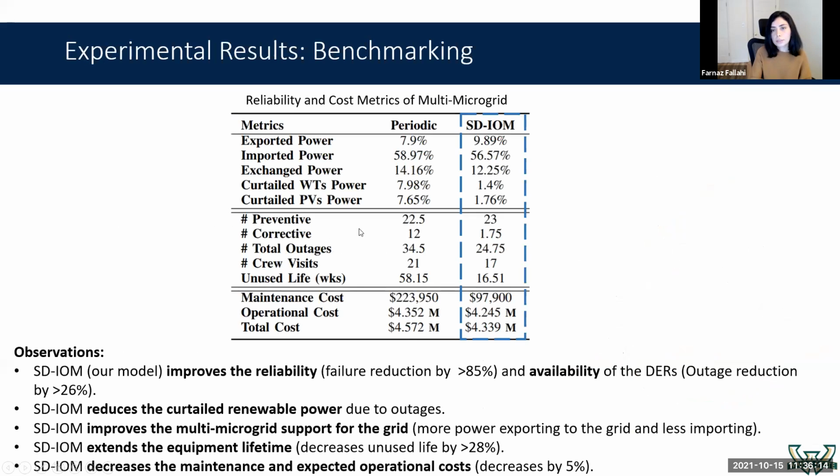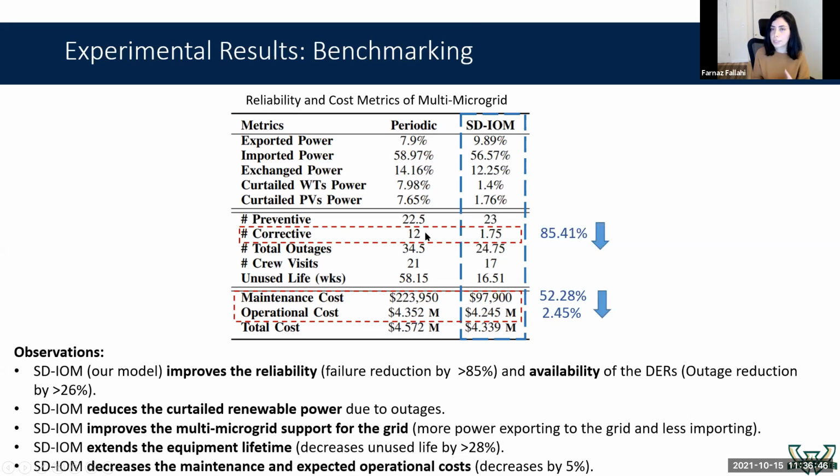So the first case study compares the performance of our model, which I show by STIOM, with the periodic model. In terms of cost, our model could improve the total cost of the system by having a big saving in maintenance and operational costs because we are using sensor information. If we look at the maintenance decisions, in terms of preventive maintenance, both models schedule the same number of preventive maintenances.